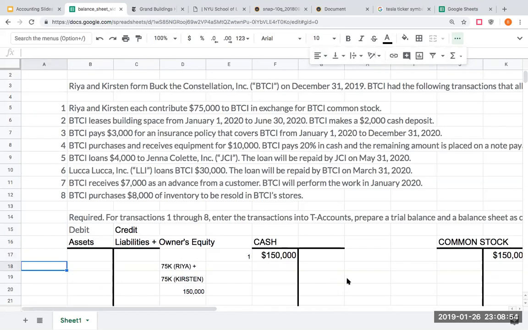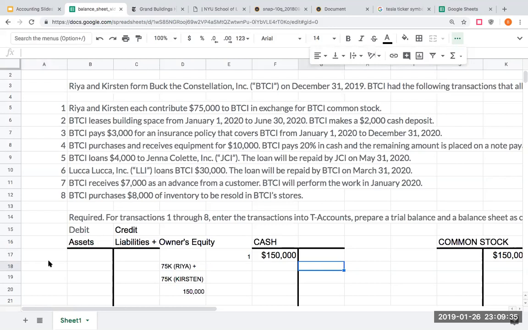Okay, next one right here is I'm leasing building space from January 1st, 2020 to June 30th, 2020. This is in the future. Right now is December 31st, 2019. Remember, all of these transactions are happening on December 31st, 2019. So I'm making a $2,000 cash deposit. What's happening to cash? Well, to secure the space, I have to pay cash. I'm giving a $2,000 cash deposit.